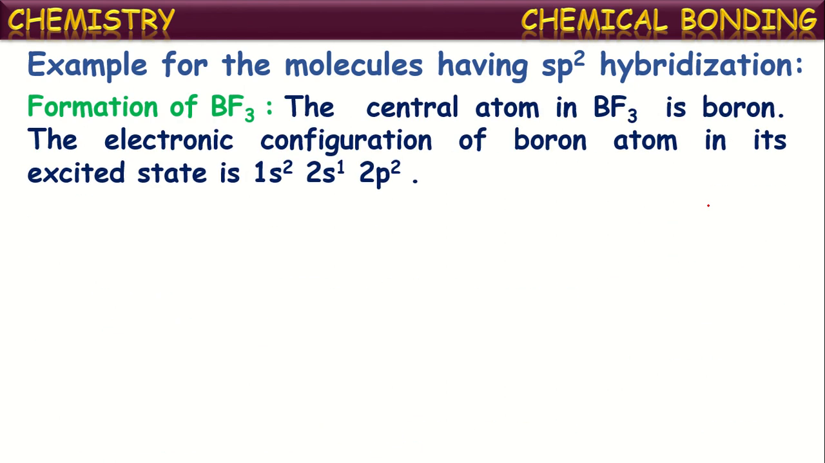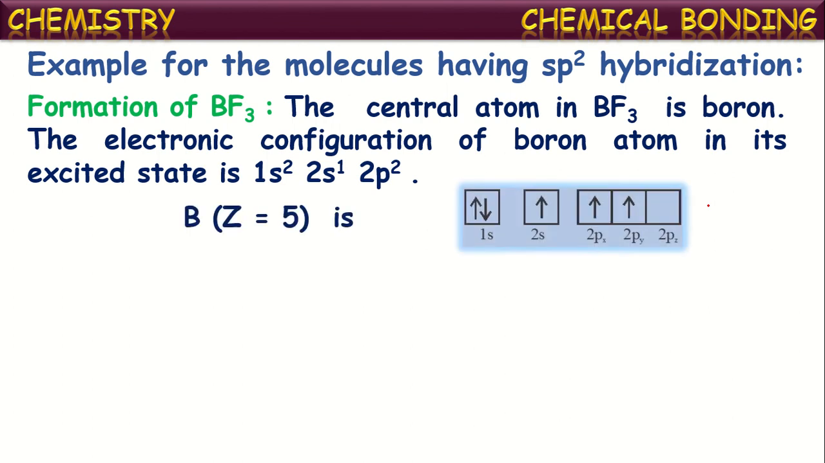In this, the central atom is boron and its electronic configuration in its excited state is 1s2, 2s1, 2px1, 2py1. Actually, it is 1s2, 2s2, 2p1 in the ground state. But before bond formation, it undergoes excitation and one electron jumps from its 2s orbital to 2p orbital. That's why it becomes 1s2, 2s1, 2px1 and 2py1. So boron has 3 orbitals with unpaired electrons in its outermost shell. Now see here, 2s, 2px, 2py. These are the valence orbitals with unpaired electrons.